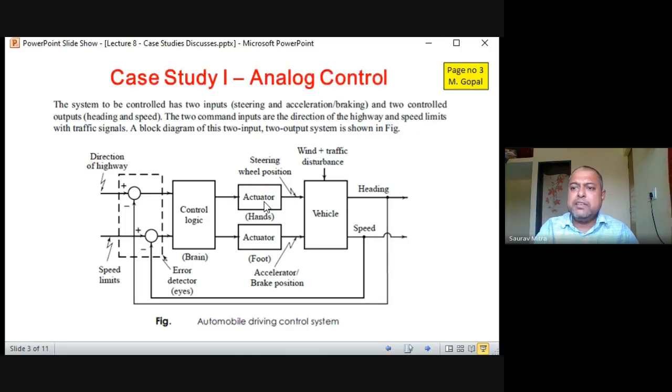Those who drive cars note that there is an indicator. Suppose I want to move in the left direction, so I turn on the indicator, and after you take the left turn, automatically the indicator stops. How does that happen? Because there is a sensor connected with the steering as well. Before you take the turn, you switch the indicator on, so that whoever is coming from your back understands that you are going to take a left turn.